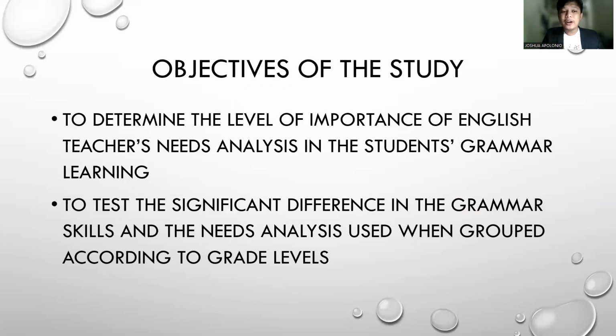The objectives of the study are as follows. It aims to determine the level of importance of English teachers' needs analysis in the students' grammar learning. And the second one is to test the significant difference in the grammar skills and the needs analysis used when grouped according to grade levels.